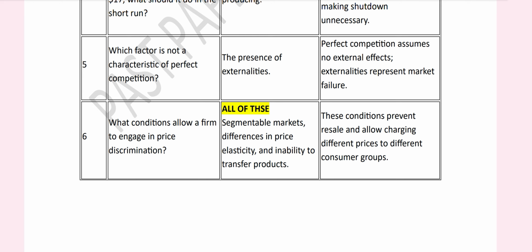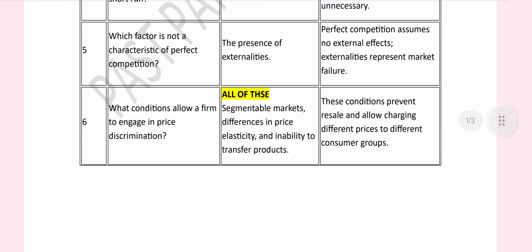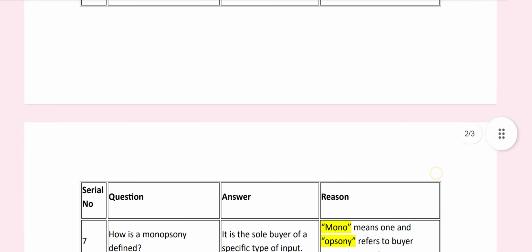What condition allows a firm to engage in price discrimination? Right answer is all of these. The options are segmentable markets, differences in price elasticity, and inability to transfer the product. These conditions prevent resale and allow charging different prices to different consumer groups.